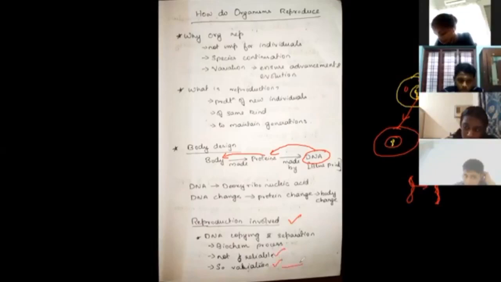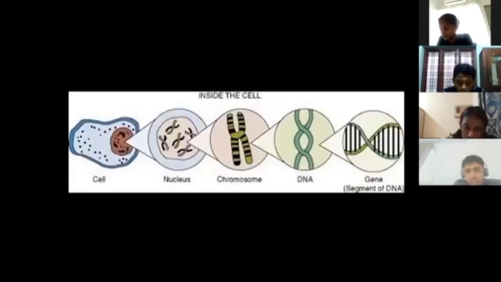So what happens? There will be minor variations. So this particular thing is there when a particular copy is created. Say one particular portion has changed. Now this is going to be a variation. This is going to slightly create subtle changes inside the body. All right, so this is variation. Variation can be small. If it is small, then it can survive. But sometimes the variation may be very drastic. Very drastic variations can also be created. But in that particular case, the variation is not going to work and the cell is going to die.